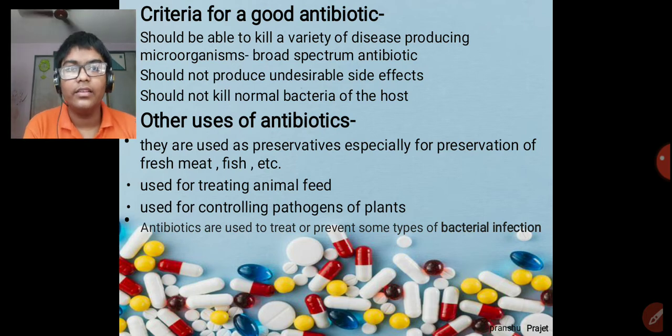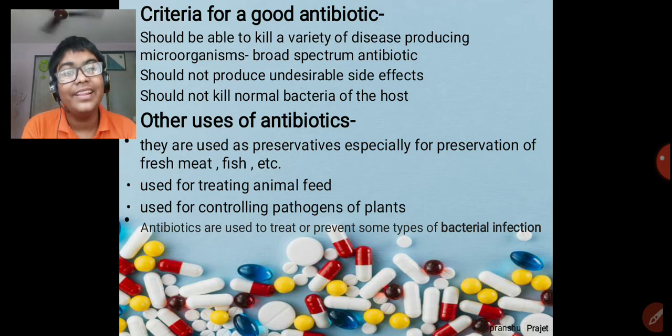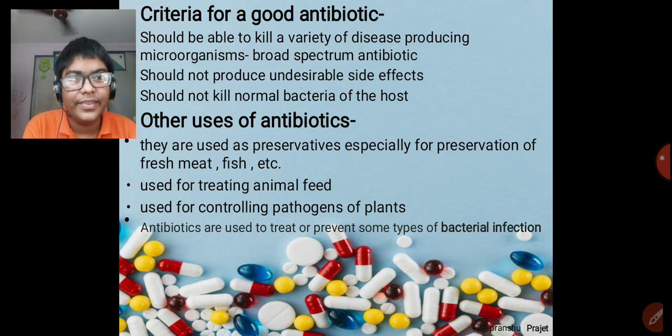The next is the other uses of antibiotics. Are antibiotics only used as medicines? Of course not. There are many other uses also. First, they are used as preservatives, especially for the preservation of fresh meat, fish, and the like. Then they can be used for treating animal feed.